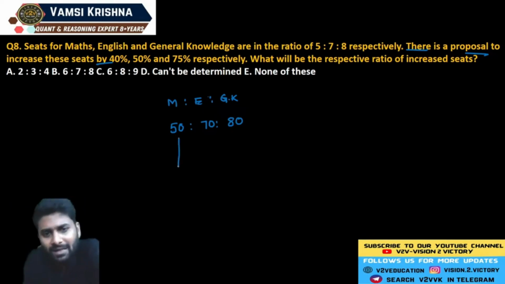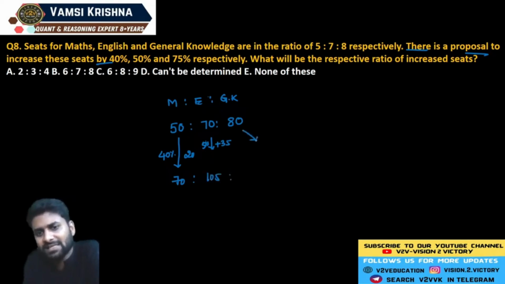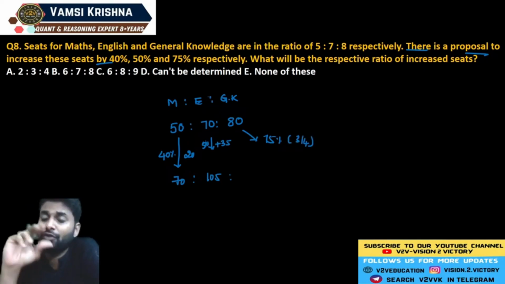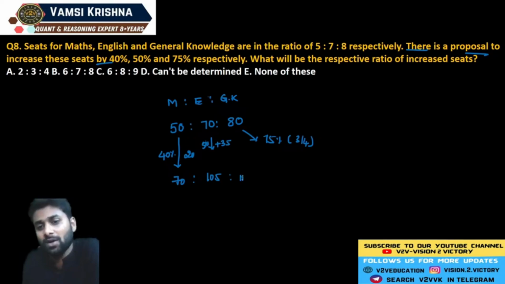Now see, let me tell you. It increases by 40%, which means 20 seats are increased. Now it becomes 70. Again it increases by 50%, which means 35 seats are increased. Now it becomes exactly 105. And finally it increases by 75%. 75% means 3/4 of the number of seats are increased. Out of every 4 seats, 3 seats should be increased. If it is 80 seats, you should increase by 60. Now the total number of seats is 140.